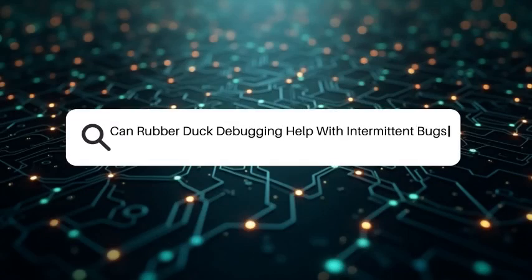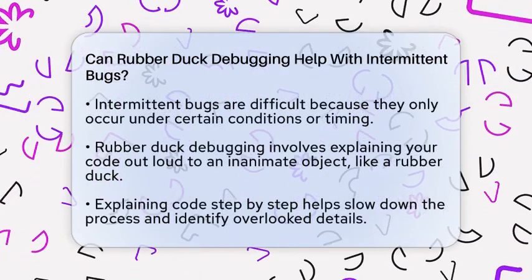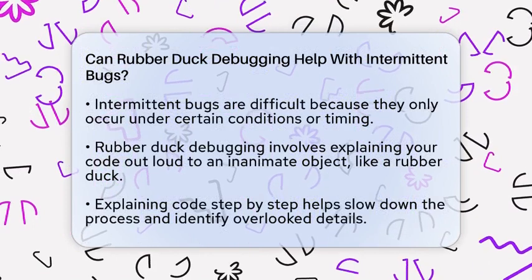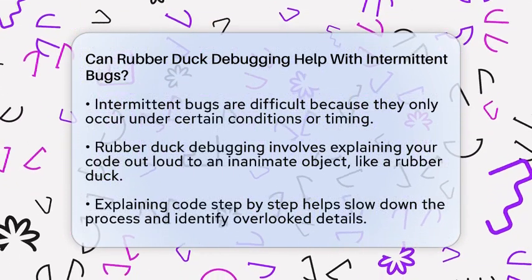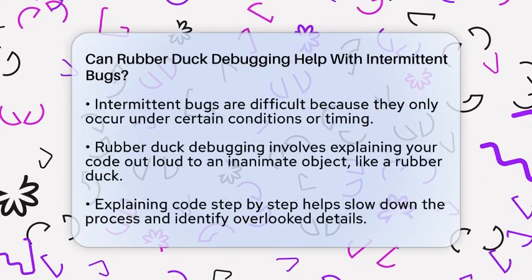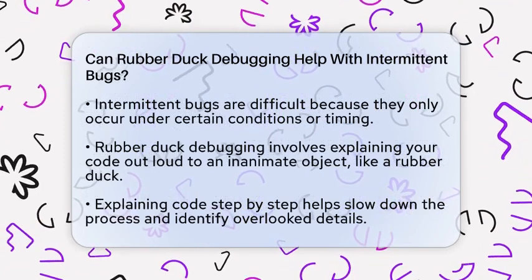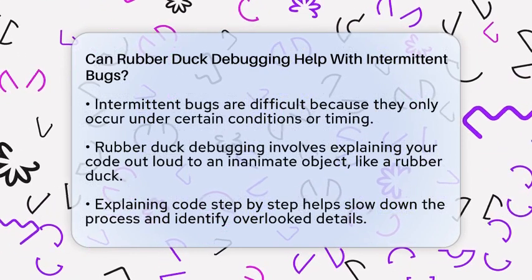Can rubber duck debugging help with intermittent bugs? Imagine trying to solve a puzzle where some pieces only fit at certain times or under specific conditions. That's what dealing with intermittent bugs feels like. Now, have you ever thought about talking to your code? Not out loud to yourself, but explaining it to a rubber duck. It might sound funny, but it is a real debugging technique.